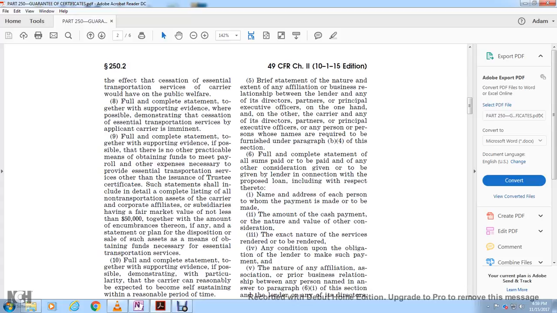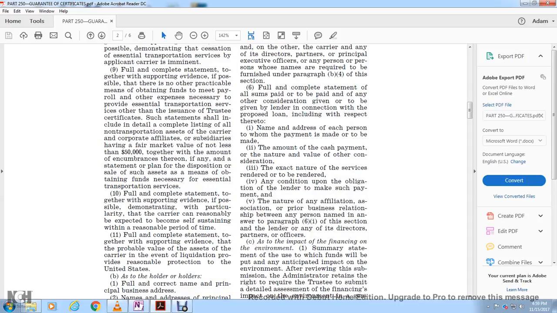Such statements shall include a detailed and complete listing of the non-transportation assets of the carrier and corporate affiliates and subsidiaries having a fair market value of not less than $50,000, together with the amount encumbered, and any plan for the disposition or sale of such assets as a means of obtaining the funds necessary for the essential transportation services.